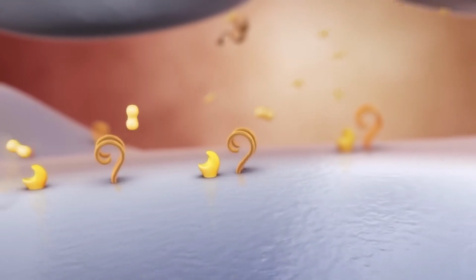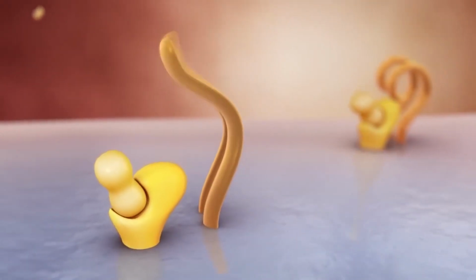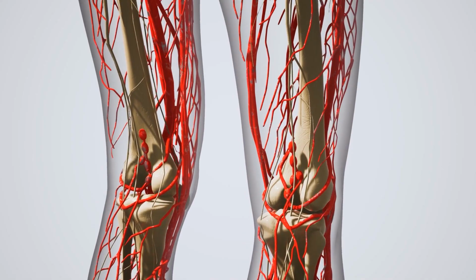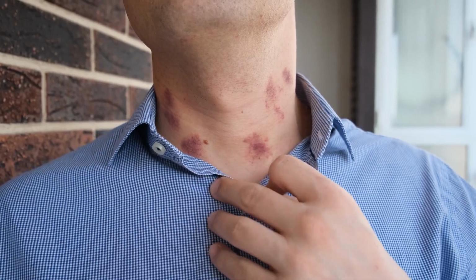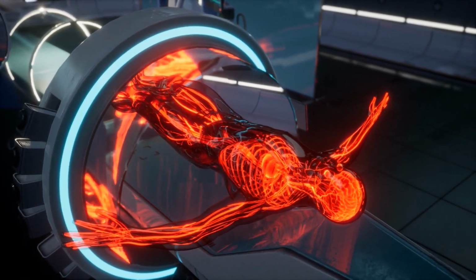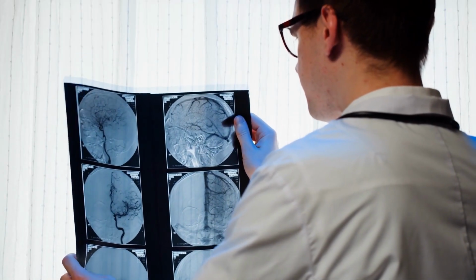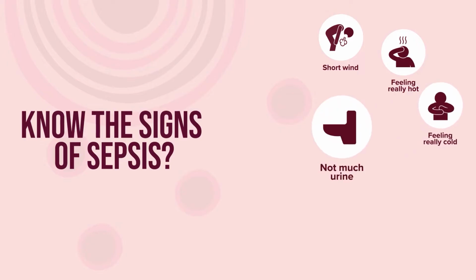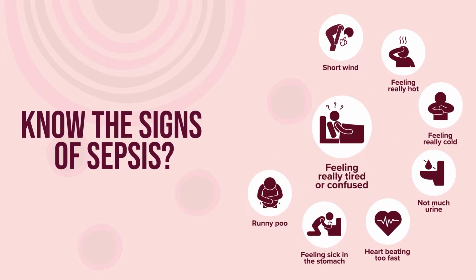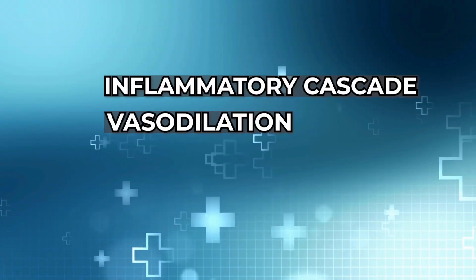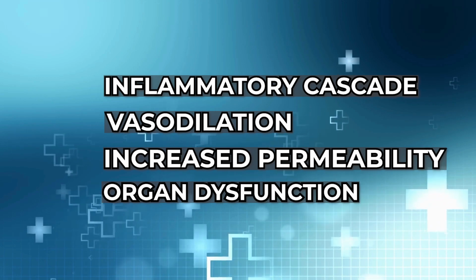This coagulation dysfunction in sepsis can result in disseminated intravascular coagulation, a severe condition characterized by widespread clotting within small blood vessels, leading to organ damage and potential bleeding complications. Recognizing and managing coagulation dysfunction are critical aspects of sepsis care, as they directly impact the patient's risk of complications and overall prognosis. In summary, sepsis is a systemic response to infection characterized by a dysregulated inflammatory cascade, vasodilation, increased permeability, and eventual organ dysfunction. Early recognition and intervention are crucial to improving outcomes.